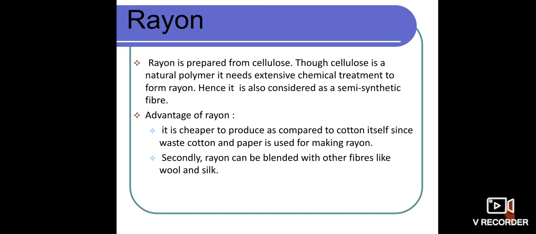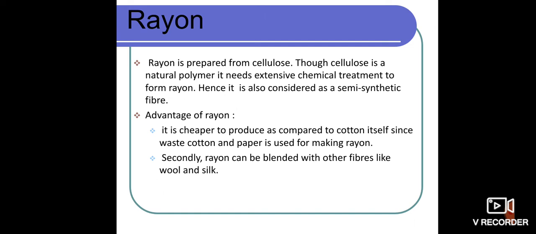So what are the advantages of rayon? Yes, it is very cheap. It is very cheap to produce as compared to cotton, and the waste materials, such as waste cotton and waste papers, are also used for making rayon cloths.